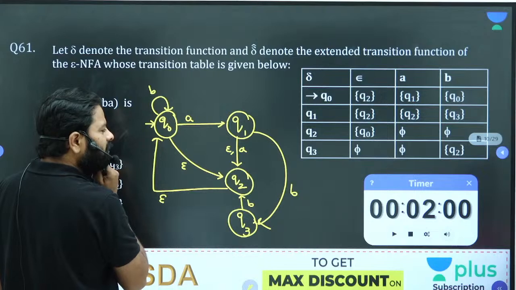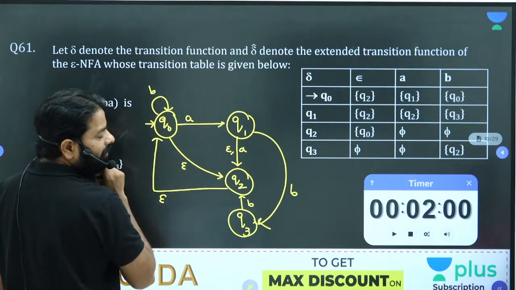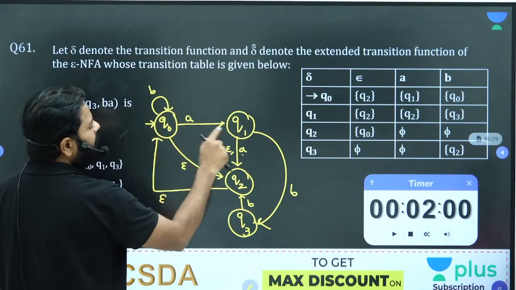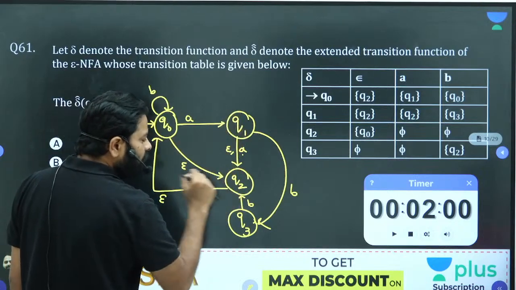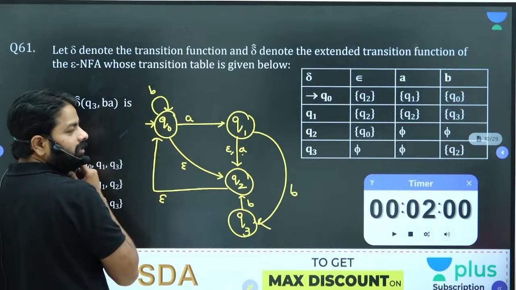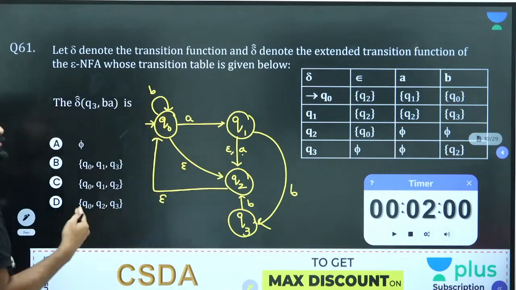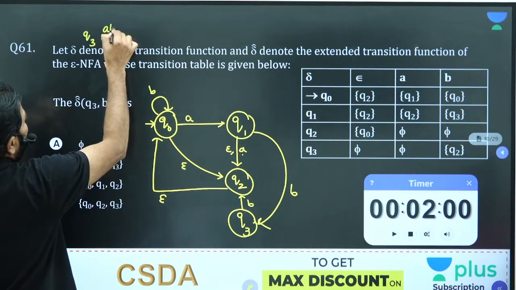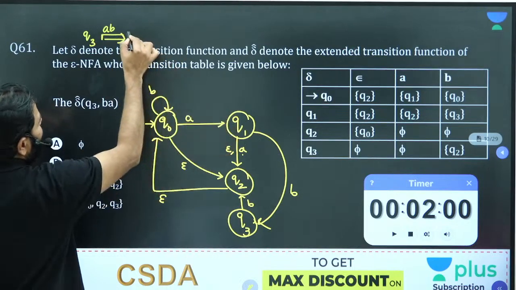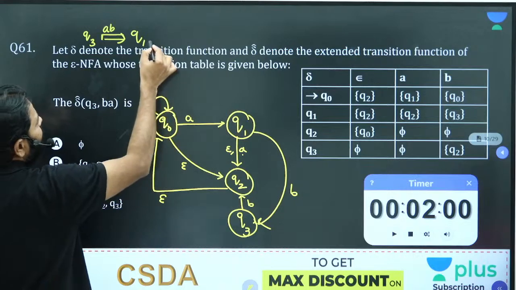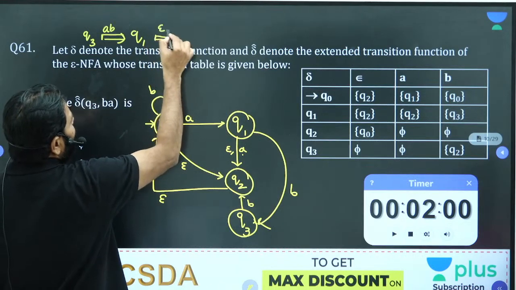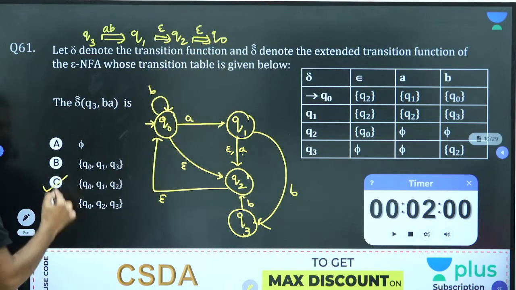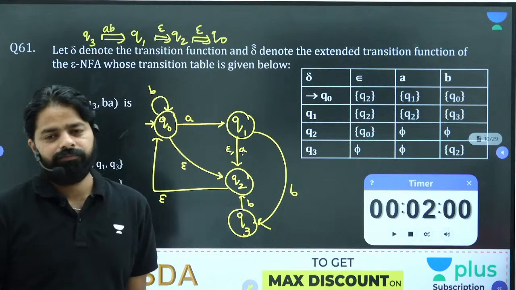Which one can you reach? This one is impossible, because after A this will come, right? So don't try this, only try this one. How? Epsilon A, so Q1 can be reached. Q1 on epsilon can go to Q2, and Q2 on epsilon can go to Q0. That means Q0, Q1, Q2 you can reach after reading AB. So from Q3, after reading AB, you can halt at Q1. If you halt at Q1, indirectly you can halt at Q2 on epsilon, and Q0 on epsilon from Q2. So these three states you can include in the path. Got it?